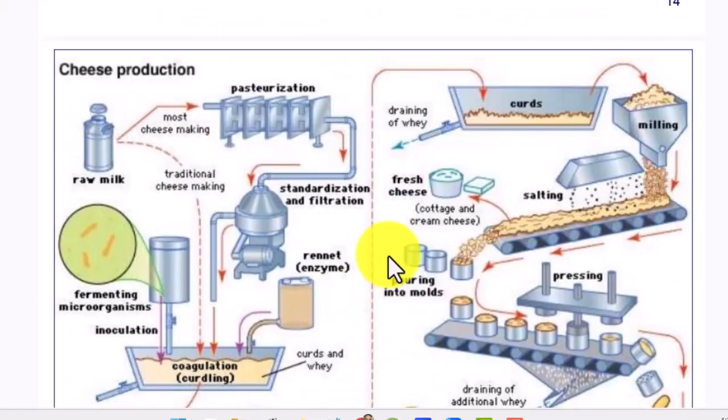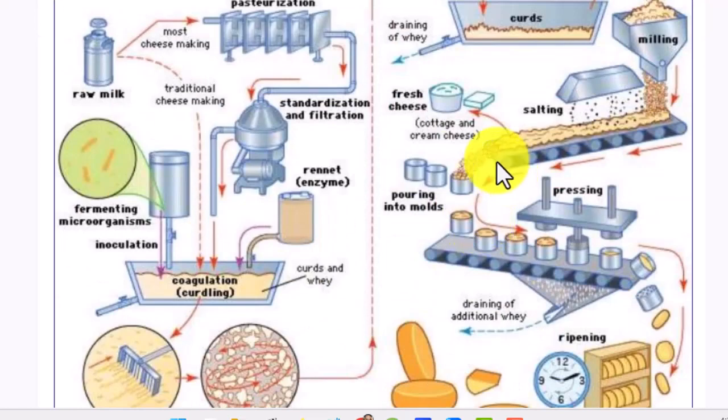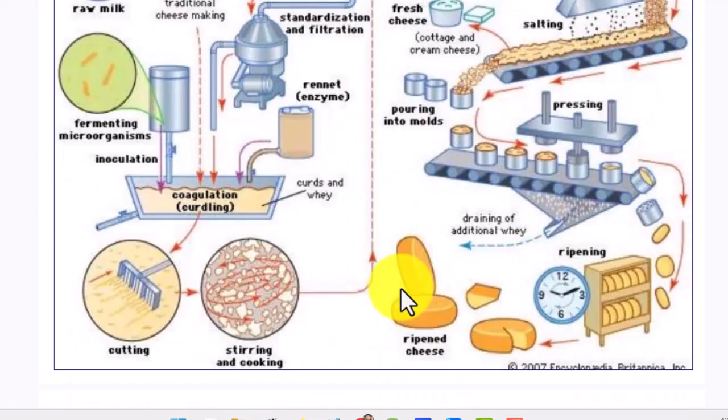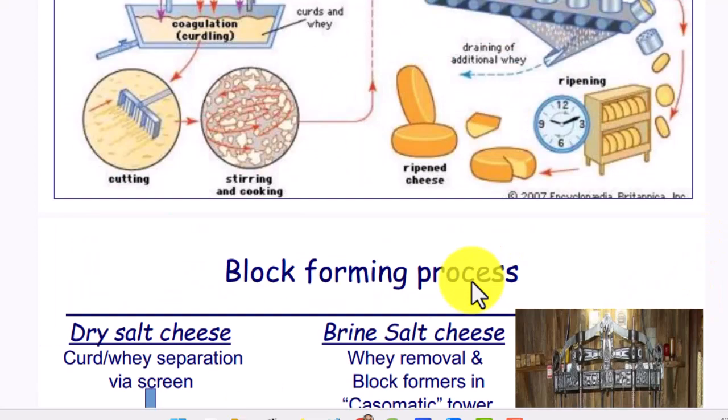Here is the hard cheese. For hard cheese, pressing is the different step. We put on draining, additional whey removal, and ripening. Pressing and ripening are the extra steps in hard cheese making.